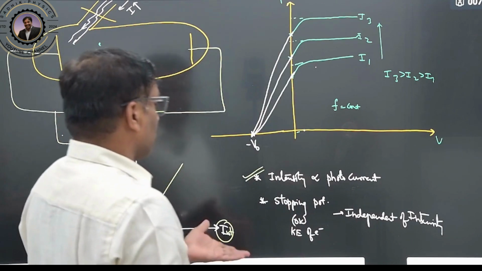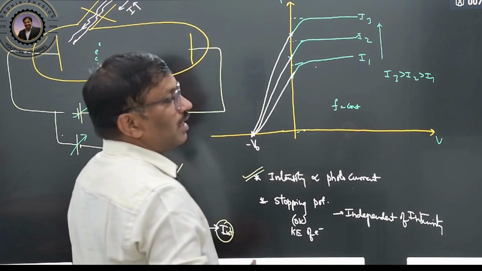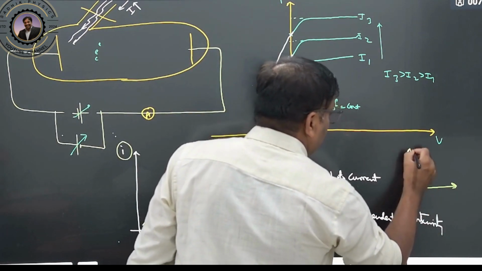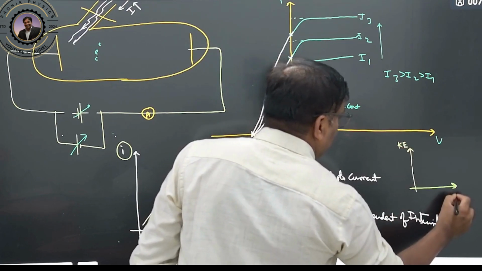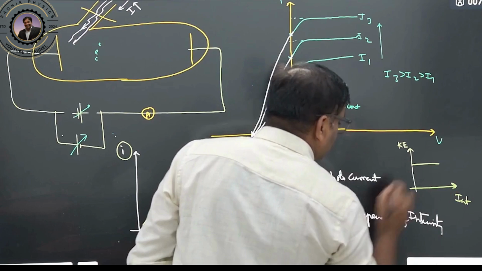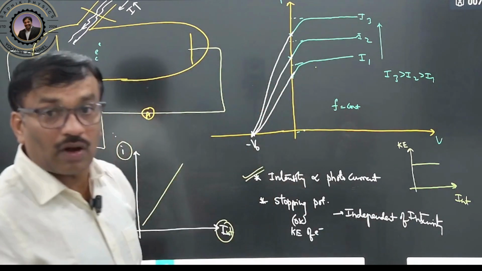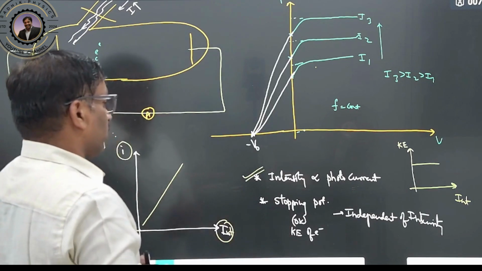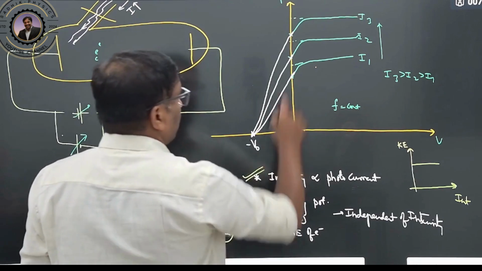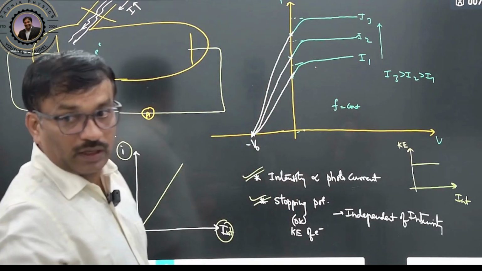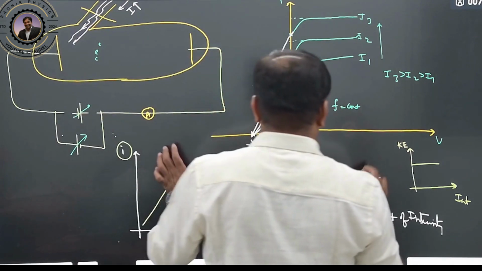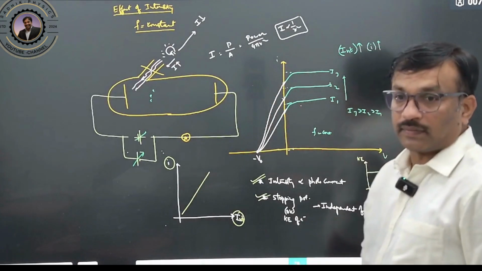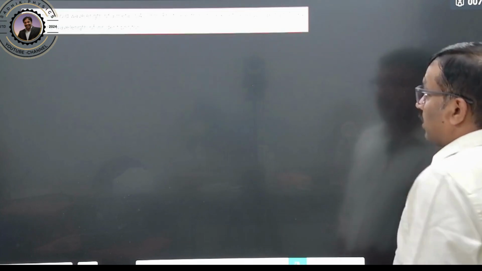If you draw the graph between intensity and stopping potential, or intensity and kinetic energy, what will you get? You will get a straight line, constant, that does not change. Clear? So these are the two points you can learn from this graph. These are the concepts, and this is one effect of the intensity. Now we'll see.